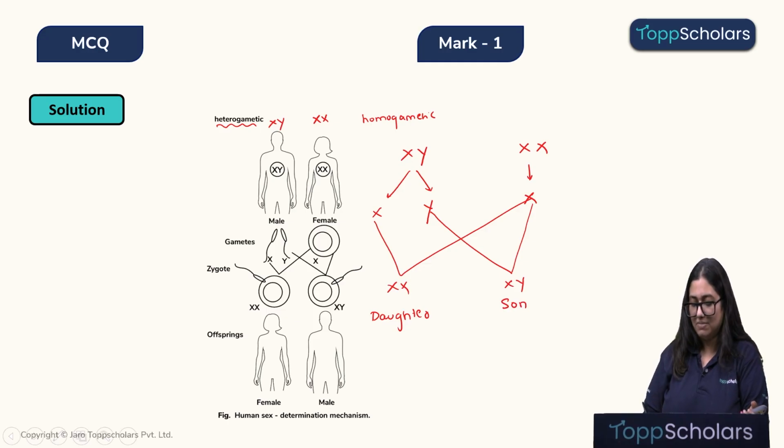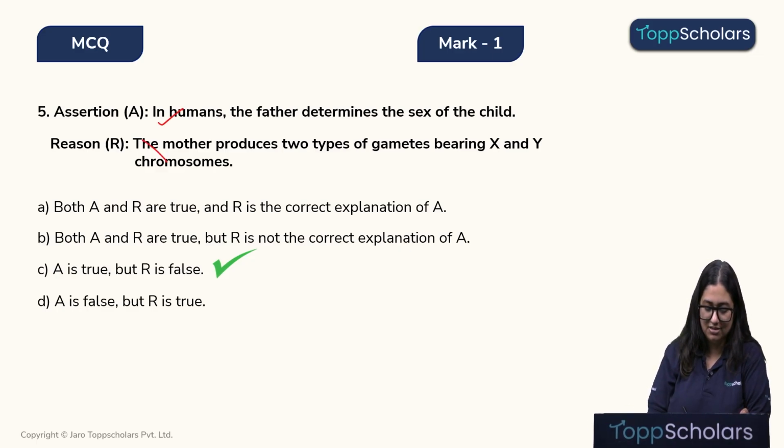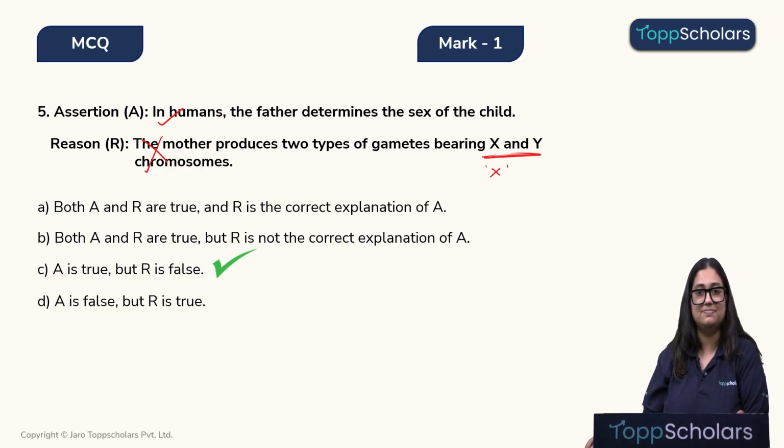So yes, since the mother only produces one type of gamete, that is X, the gender of the child is determined by the father because he produces two types of gamete. The reason given over here was that the mother produces two types of gamete, X and Y, which is obviously incorrect because the mother only has XX chromosomes in her cells. Therefore, the gamete can only carry X chromosomes, never Y. Therefore, children, the correct answer is option C, where the assertion is true, but the reason is false because the ovum will only have X chromosomes. Okay, now let's move on to the next question.